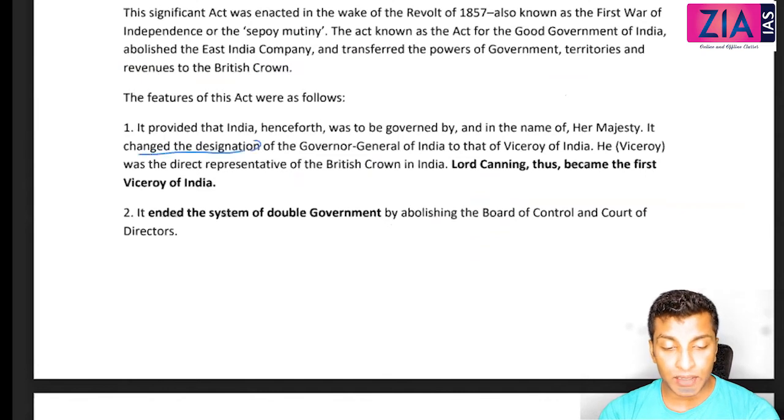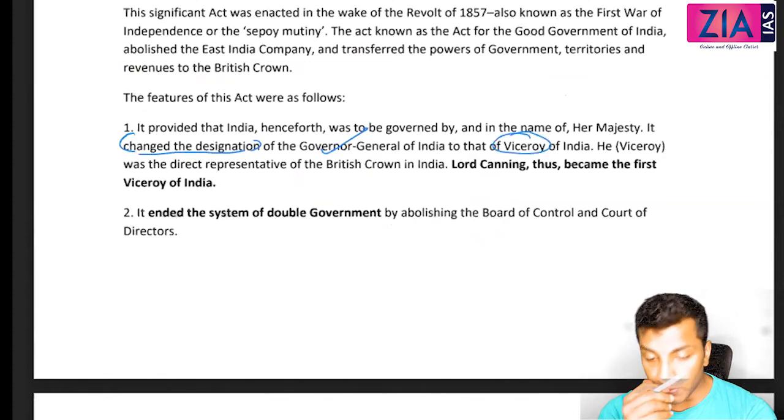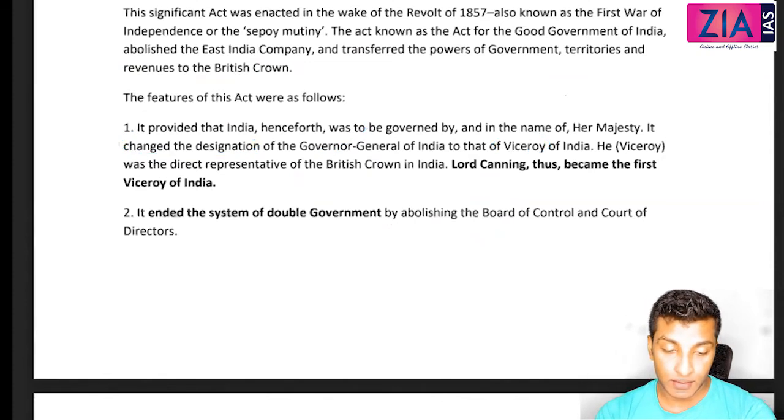Both are there. So the same person will be acting as the Governor General as well as Viceroy. Okay, last Governor General, Mountbatten, like that. Viceroy, Mountbatten. Yeah, you see here. Viceroy was the direct representative. Okay, that is written here.